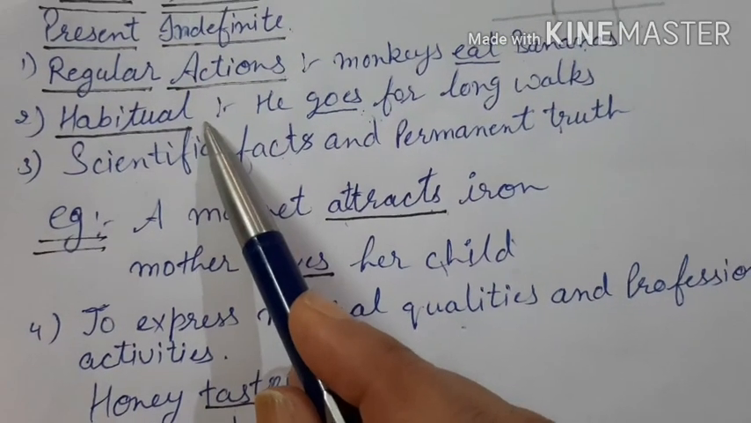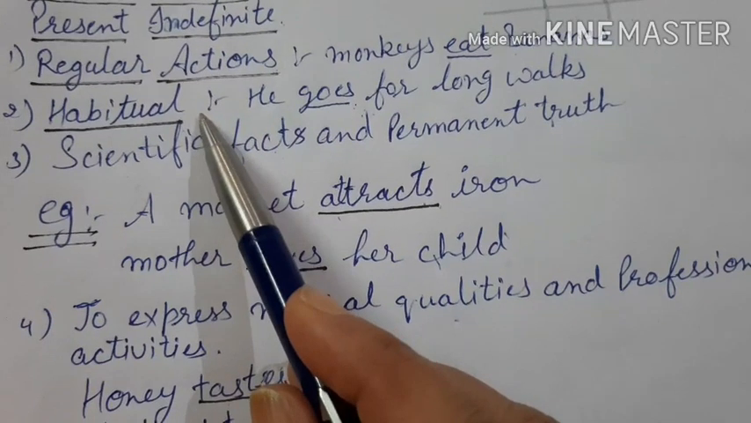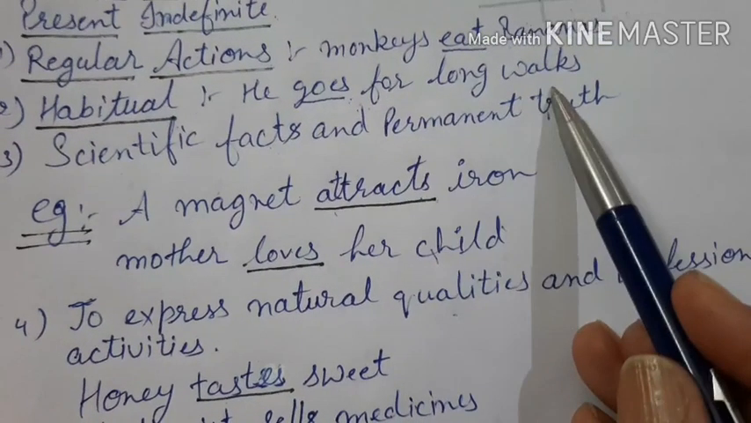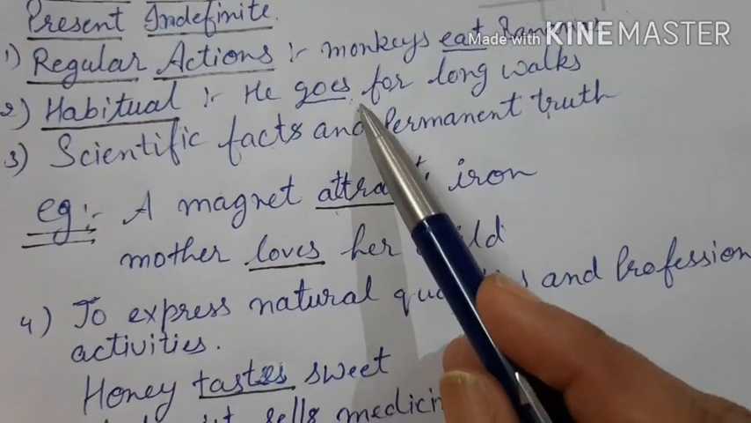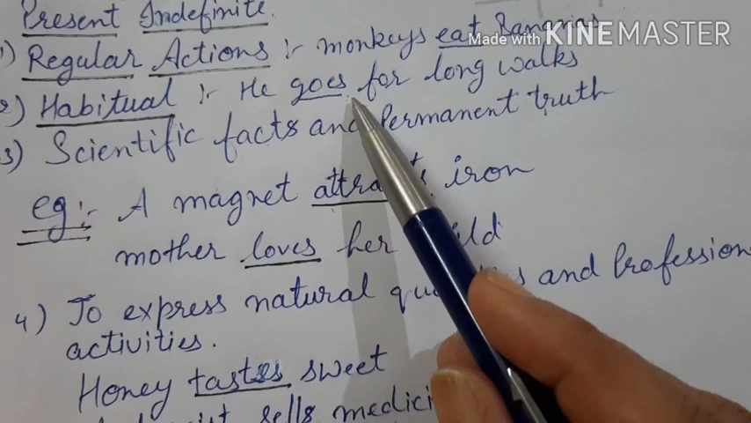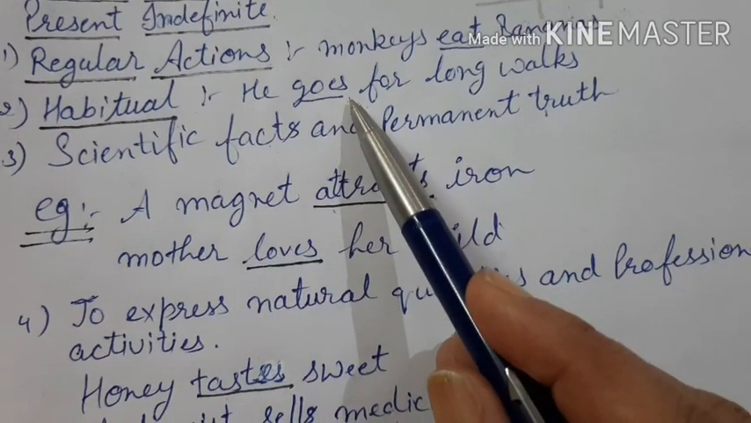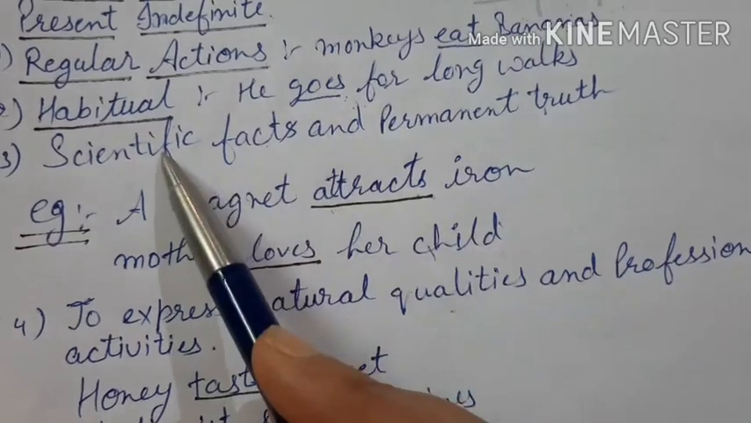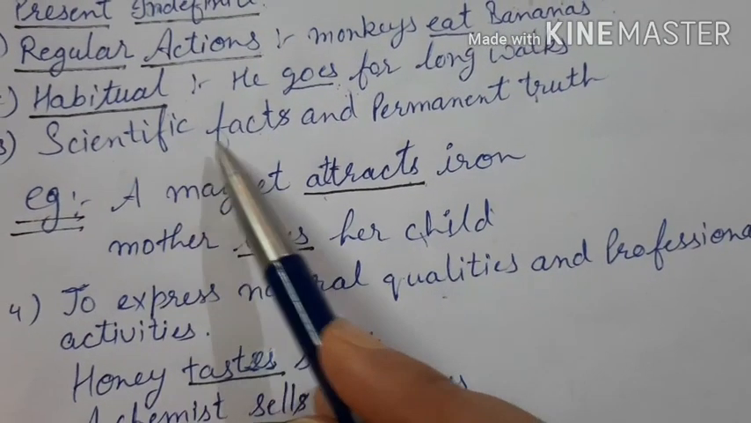Next is habitual work, which you do because of your habit. He goes for long walks. He does exercise every day. He eats chocolates every day. Third point, scientific facts and permanent truth.